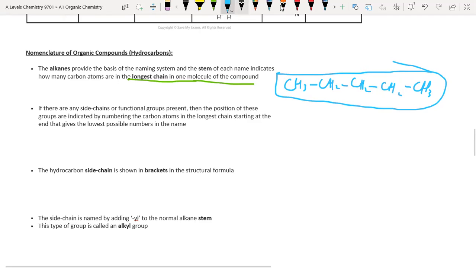Let's suppose one hydrogen is replaced by another carbon atom, that is a methyl group.